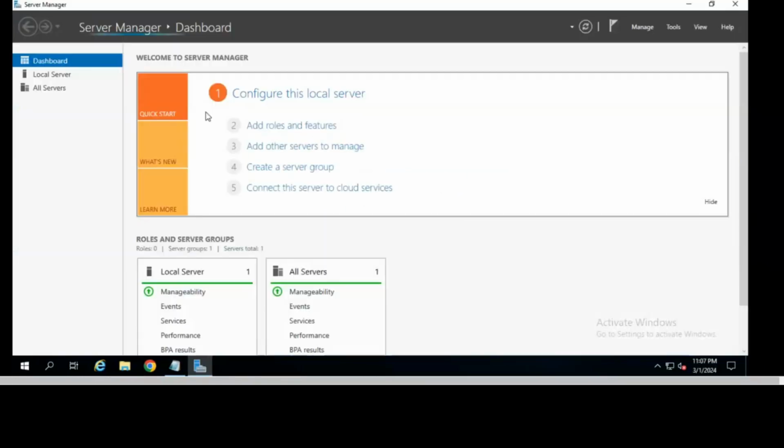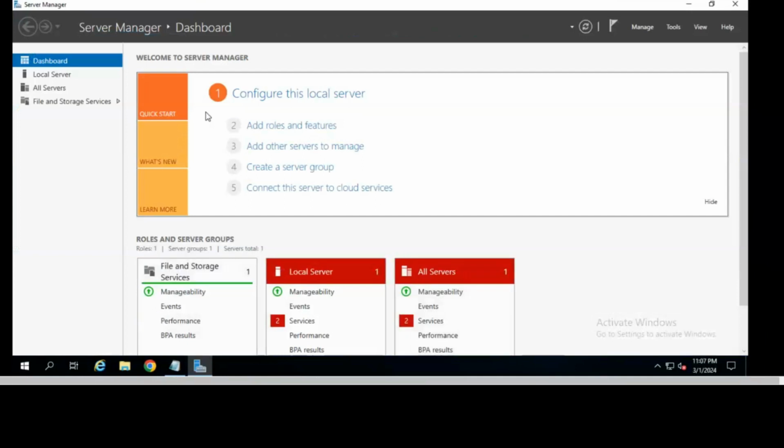This is everything for the server. Means if you are doing anything in server, then you can do everything in this server manager dashboard. In server manager, you don't need to go anywhere. If you want to set the IP, you can set it here. If you want to change the host name, you can change it here. If you want to change the time also, you can change it here. Means everything you can do in this server manager. So this server manager is everything for the server operating.